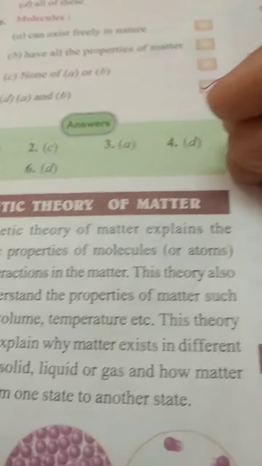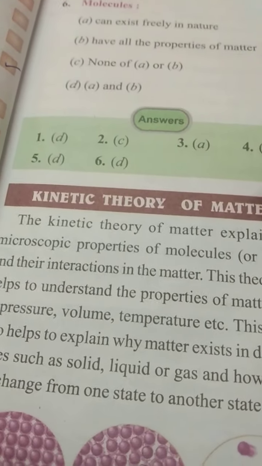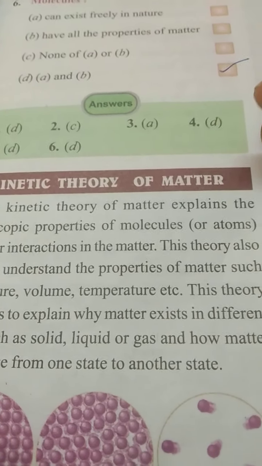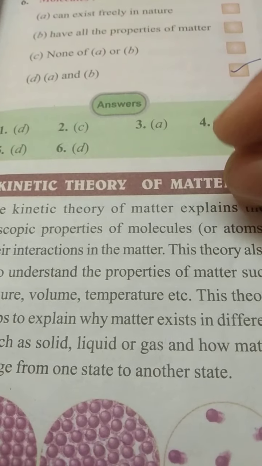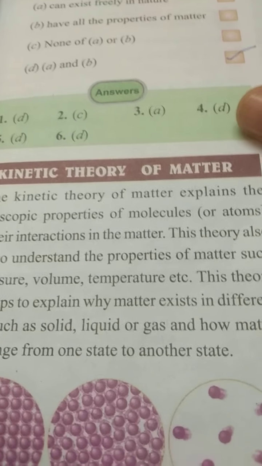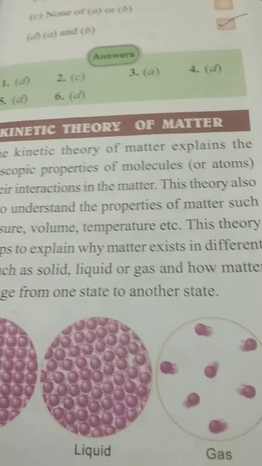It explains the minute things, the smallest things about matter, in the kinetic theory of matter.